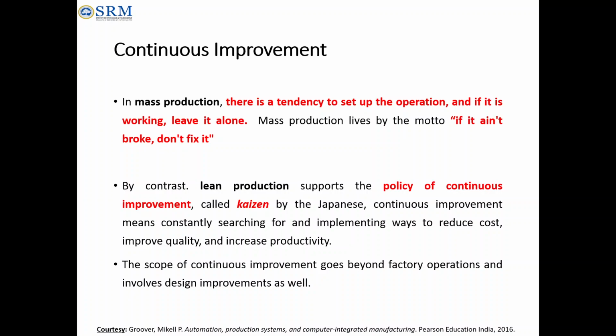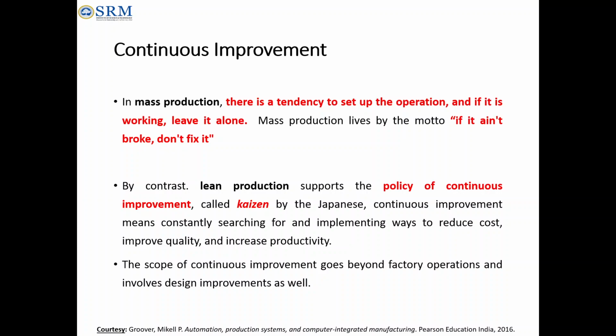But lean production, or lean manufacturing, is totally contrasting, the opposite in nature. It always needs improvement, because it focuses on small batch sizes, and the products made under lean production need much more frequent changes from customers or users.